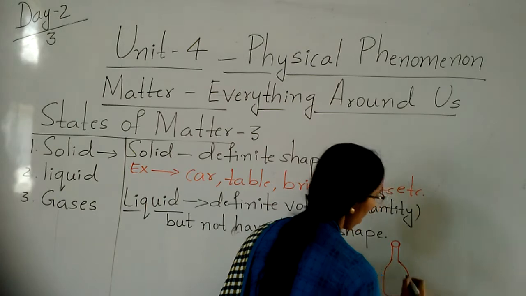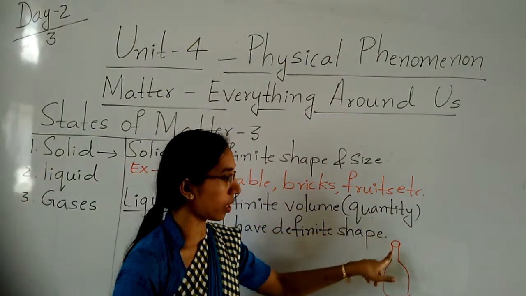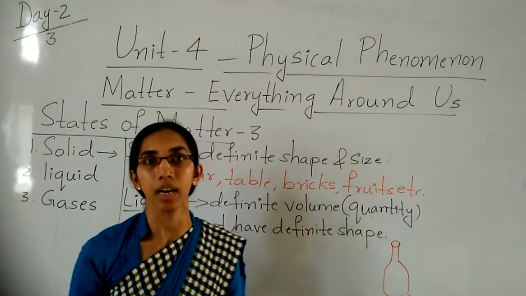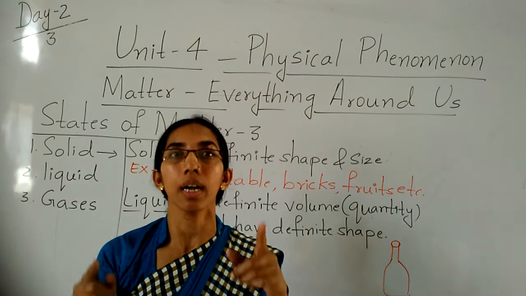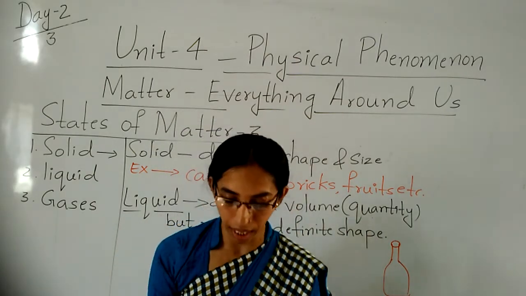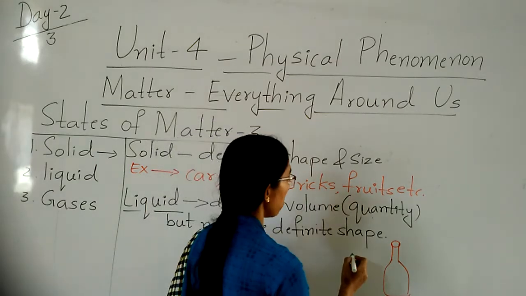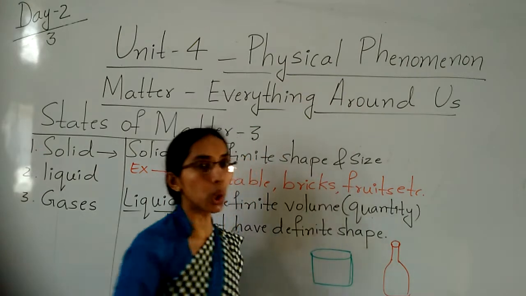You fill water in that bottle, so it took the shape of that container. Your mother takes 1 liter or 2 liter milk. She will take it in one vessel only. Correct? She will take that milk in a vessel.